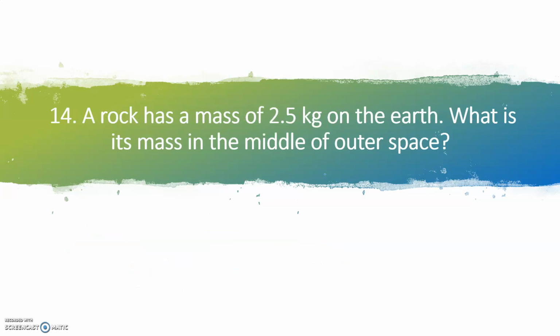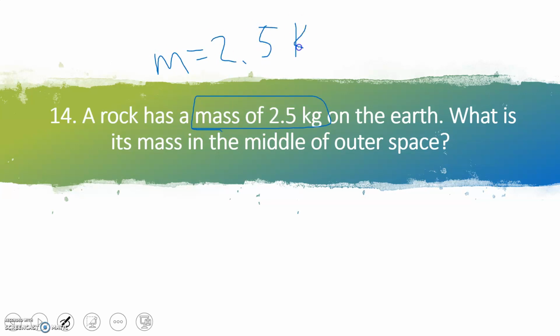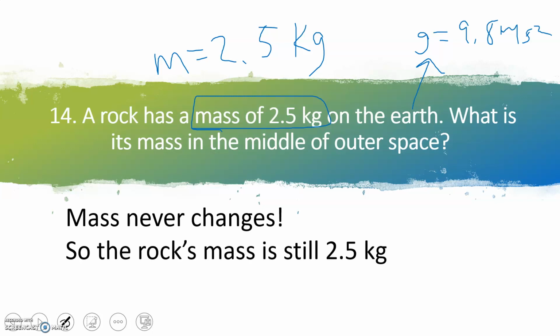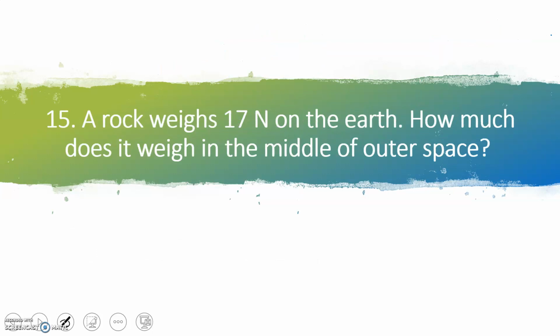All right, number 14. A rock has a mass of 2.5 kilograms. So the mass, M, is equal to 2.5 kilograms. And we're talking about on Earth. So remember, Earth has a gravity of 9.8 meters per second squared. What is the mass of that object in the middle of outer space? So remember, mass never changes. Your mass is the same no matter where you go. So the rock's mass is still 2.5. No math was needed. As long as you know mass never changes, the mass is the same on Earth, on Jupiter, on the moon, outer space, the mass is the same.